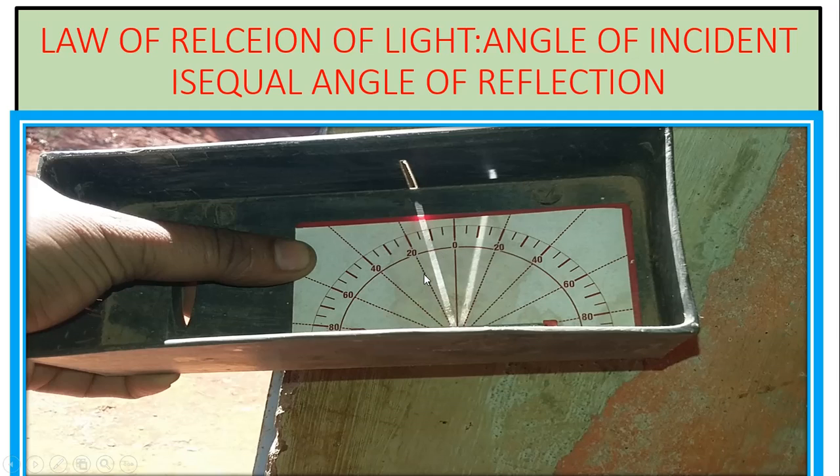In the previous experiment you have seen, if it falls at 20 degree, it reflects at 20 degree. If it falls at 40 degree, it reflects at 40 degree. If it falls at 60 degree, it reflects at 60 degree. This is called the law of reflection of light: angle of incidence is equal to the angle of reflection. I think you are clear from this experiment.